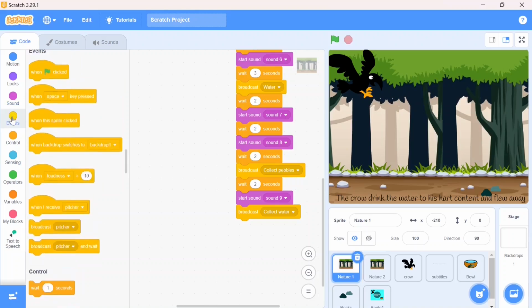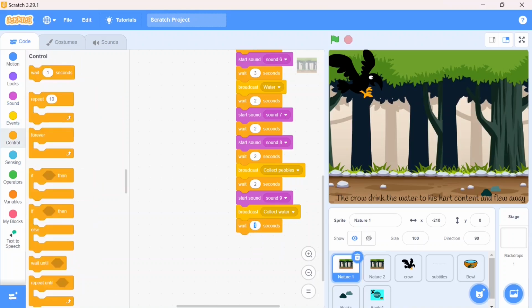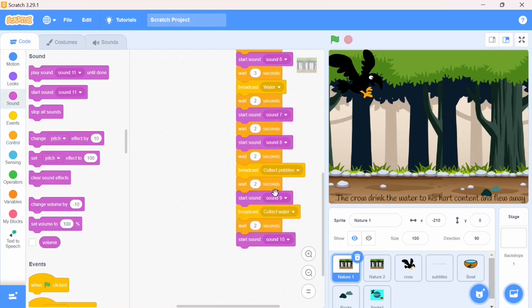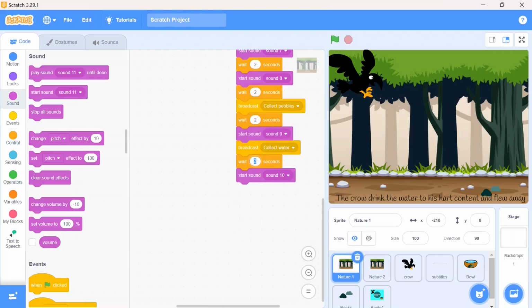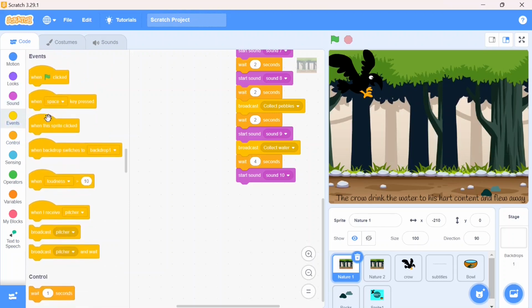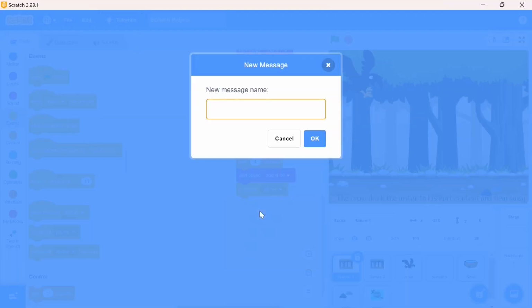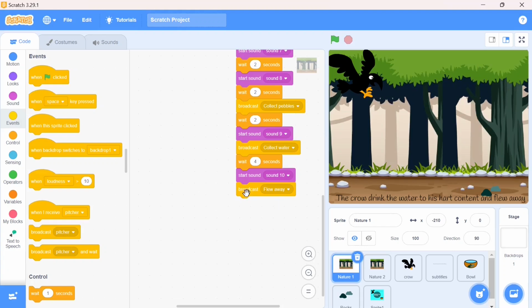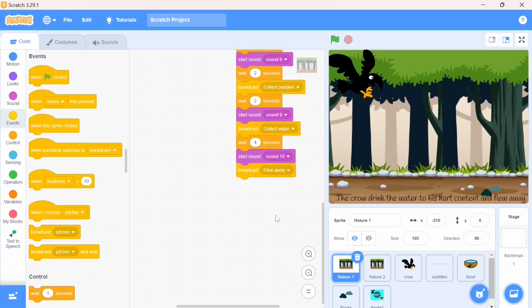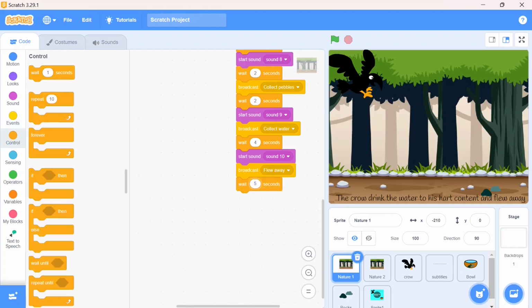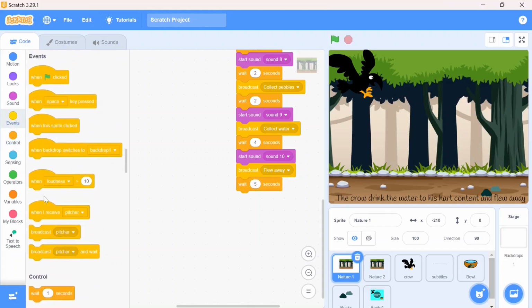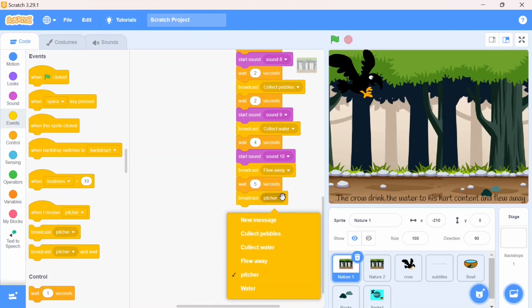Again wait for 2 seconds and then sound number 10, and we make the time a little bit higher, make it 4. One more broadcast we want over here, that is flew away. Okay, what would happen when it flew away? Again wait for 5 seconds, one more broadcast, that is end of the story.